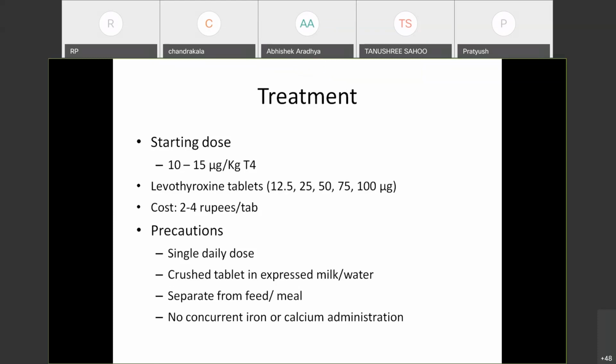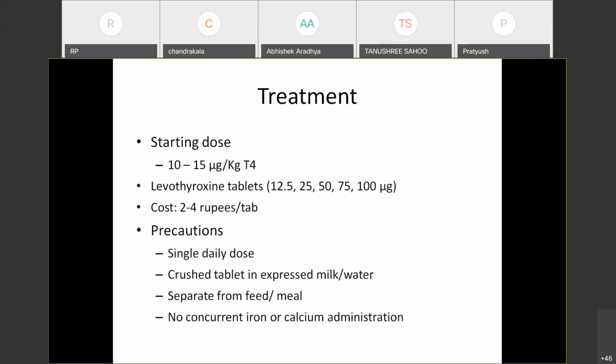So the tablet has to be crushed and it has to be mixed in either expressed milk for infants less than 6 months, and water for those more than 6 months. It has to be given separately from the feed. So you have to space the feed and administration of levothyroxine so that the absorption is better. And concurrently, we should not give iron or calcium. We commonly use iron and calcium in preterm babies and low birth weight babies, but we have to take precaution that there is no concurrent administration of levothyroxine with iron or calcium because the absorption will be severely inhibited.